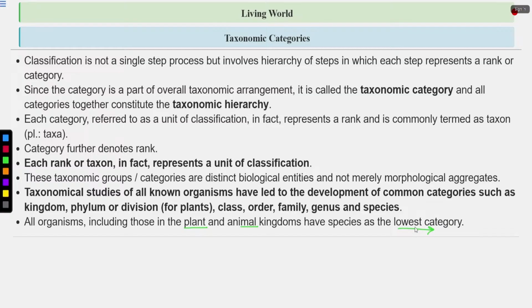Now, as it is the lowest category, the number of similarities is more. So the lower the taxon, the more will be the similarities. The higher the taxon, like kingdom, which is a very broad category, the fewer will be the shared characteristics.